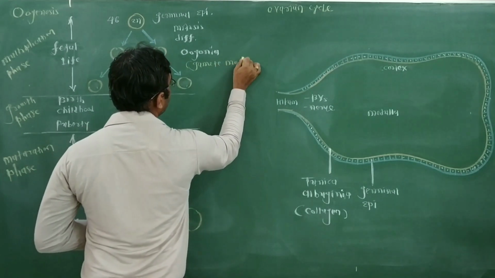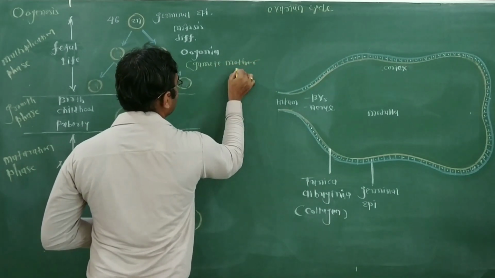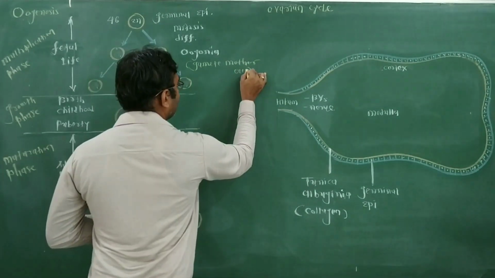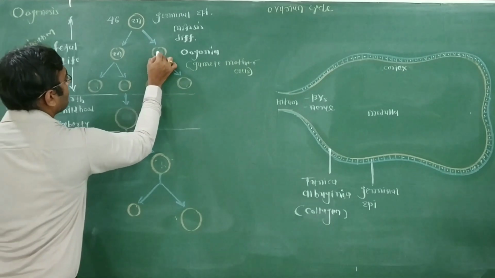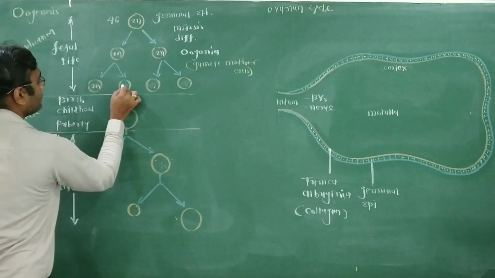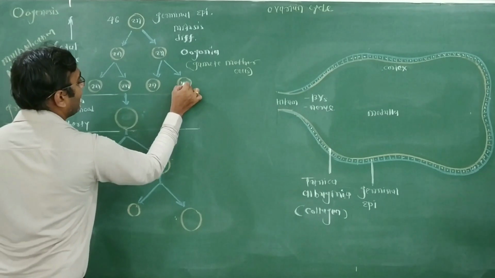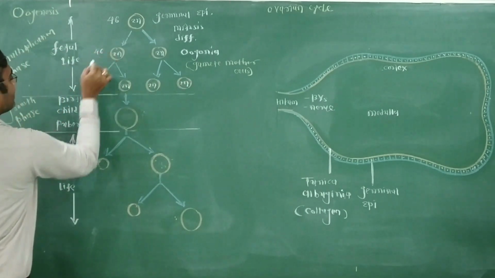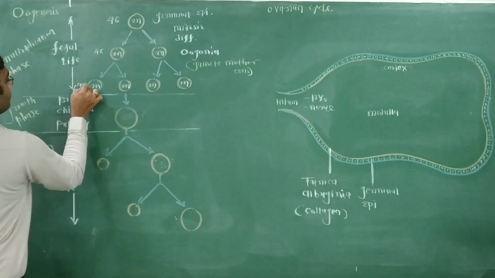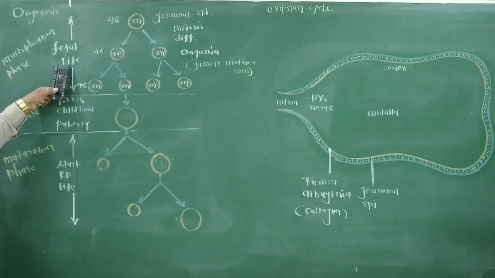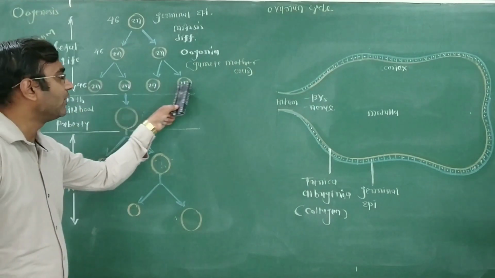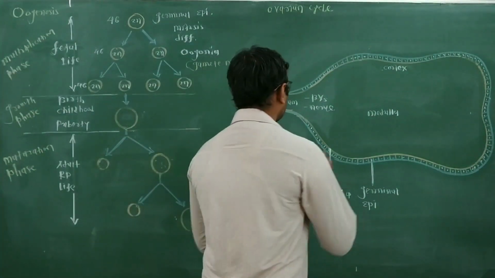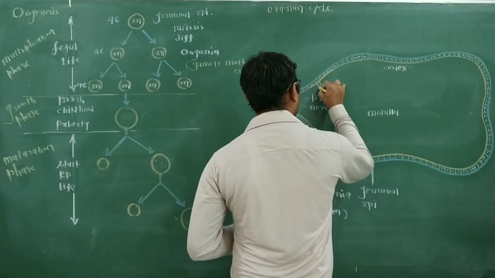Gamete mother cell. This gamete mother cell, the oogonia, is genetically diploid, because they divide by mitosis, all having 46 chromosomes. So during fetal life, the first phase of oogenesis is completed, and that is called the multiplication phase. A large number of oogonia form.